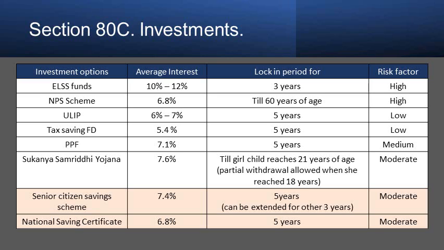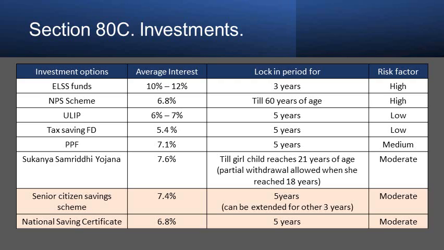Lock-in period is 3 years. The risk factor is high because it is related to equity. The next one is NPS, National Pension Scheme. Average interest is 6.8%. The lock-in period is till 60 years of your age. Risk factor is high because this is also linked to equity.